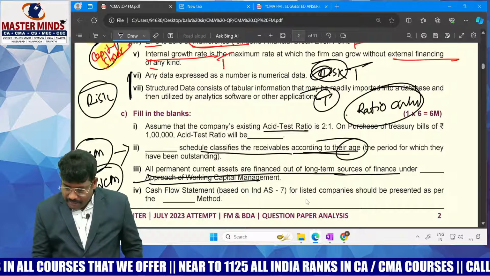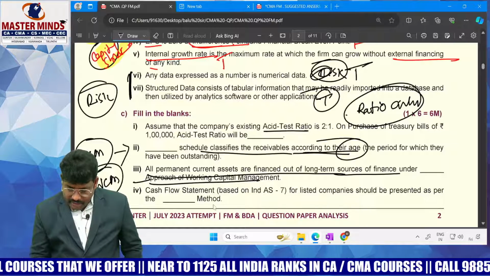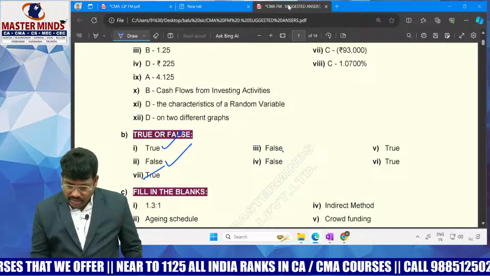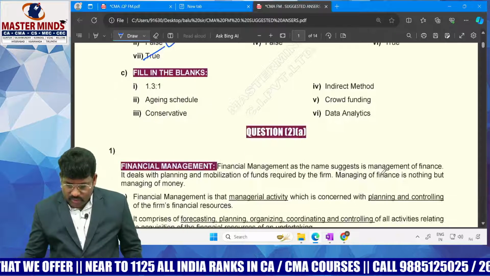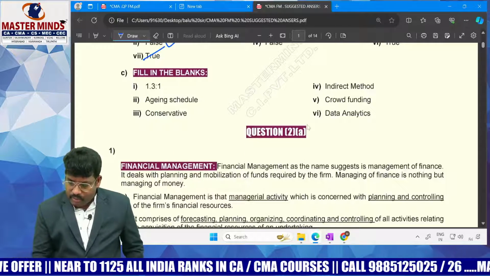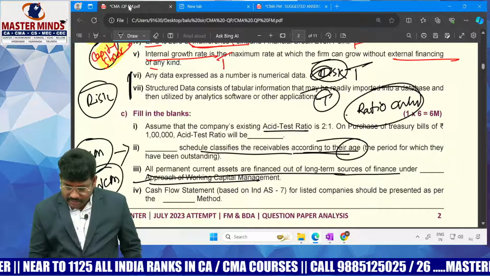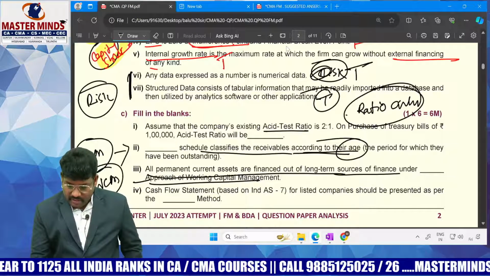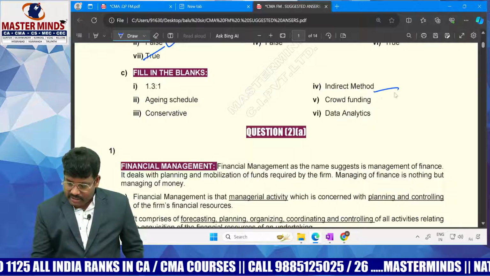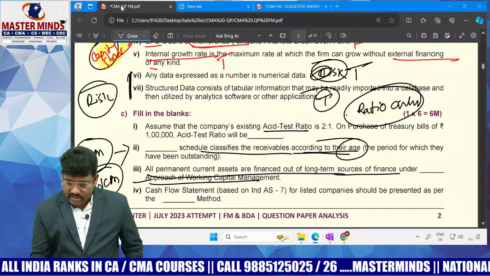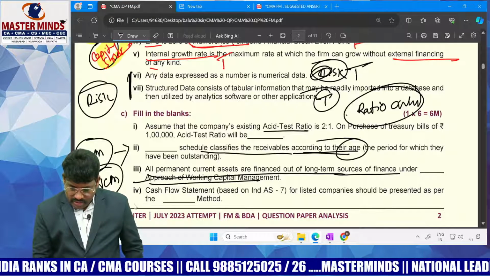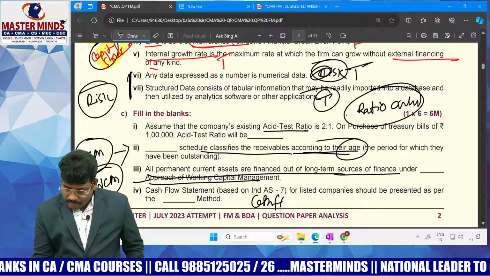And the cash flow statement, 1 question is listed for this. Here are the answers you have: 1:1, aging schedule, conservative approach, indirect method, permanent working capital, and the fifth one is indirect method. These are the answers you have, but this question is asked from the cash flow statement.